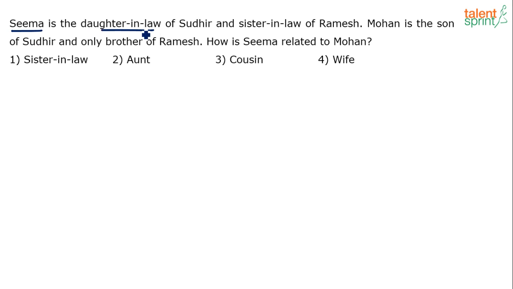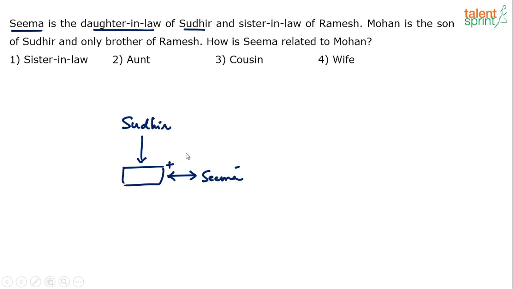Seema is the daughter-in-law of Sudhir, right? Now what do you mean by daughter-in-law? Daughter-in-law is your son's wife. So Sudhir has got a son. We don't know who that son is, but that son's wife is Seema. I'm just following the conventions that we had discussed. You must be aware of the conventions, right? So his son, a male person represented using the symbol here, is married to Seema. And a married couple is always represented using a double-headed arrow. Sudhir to his son is a single-headed arrow, but the son and Seema are married, so we use a double-headed arrow, which means this is a couple.